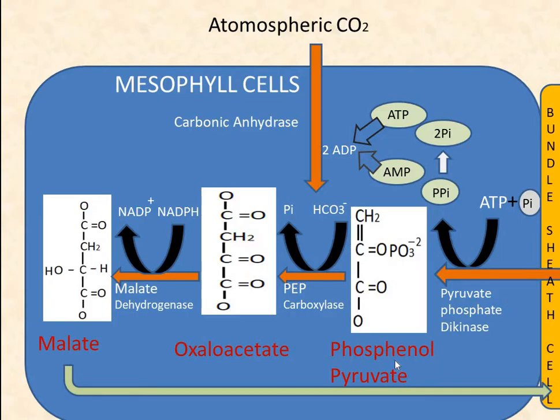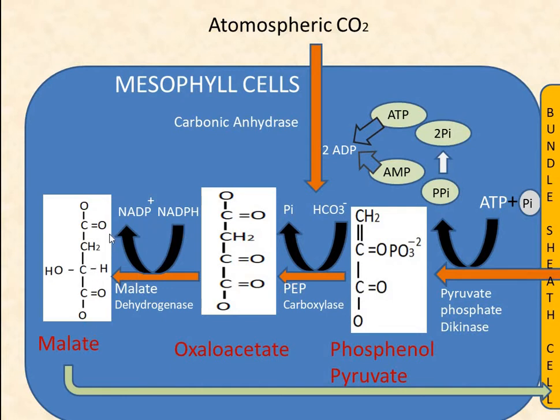This is the phosphoenol pyruvate, which in the presence of PEP carboxylase and bicarbonate converts into oxaloacetate. This bicarbonate is formed by the uptake of atmospheric CO2, which is converted into bicarbonate by carbonic anhydrase. Now this oxaloacetate, in the presence of malate dehydrogenase and NADP, converts into malate.